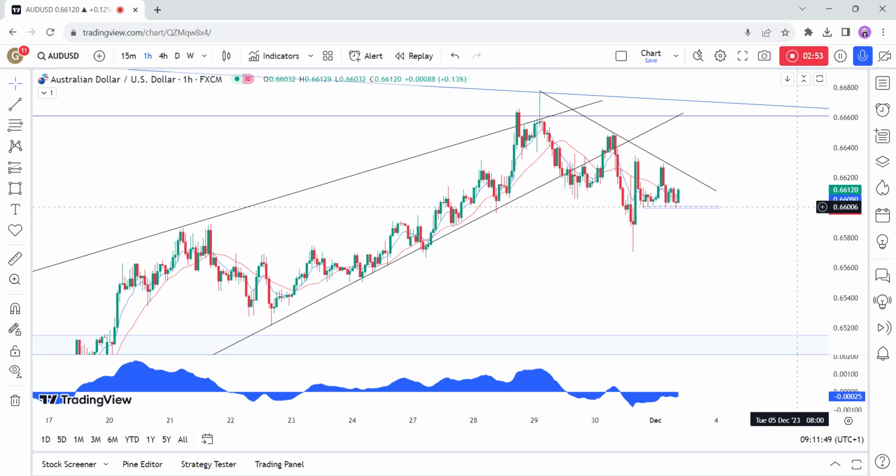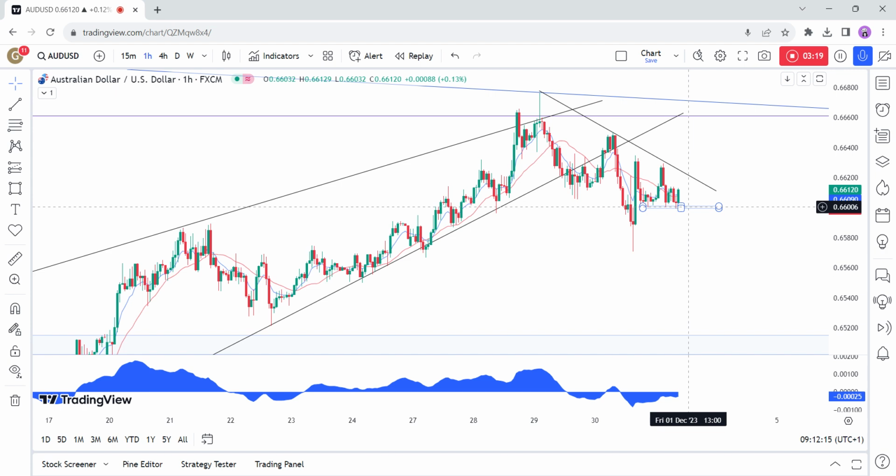On the 1 hour chart, we can see that the price yesterday pulled back from the seller following the breakout of the wedge. The sellers land on this downward minor trend line as they keep targeting the support around the 0.65 handle. A break below this current minor support around the 0.66 handle is likely to trigger another wave of selling as the sellers will increase their bearish bets into the support.